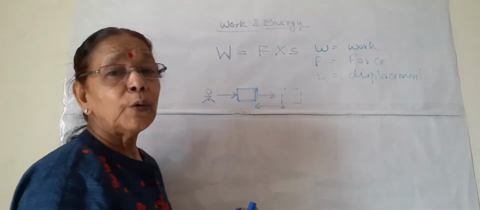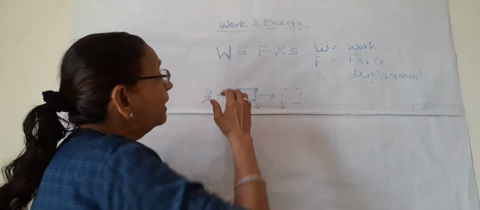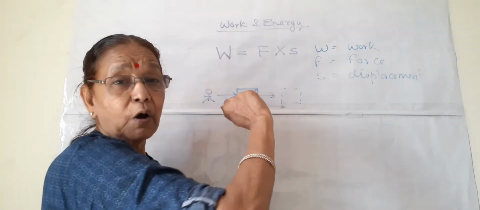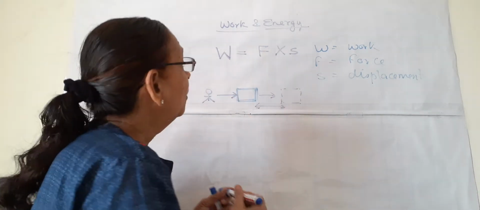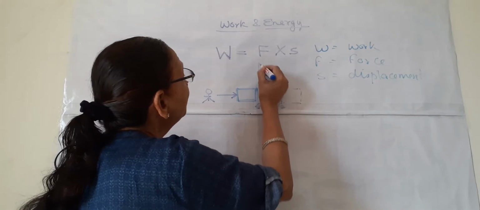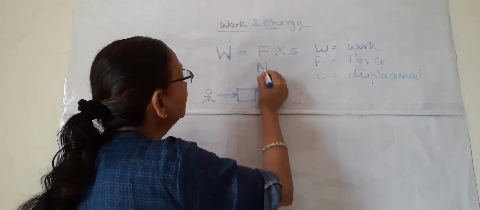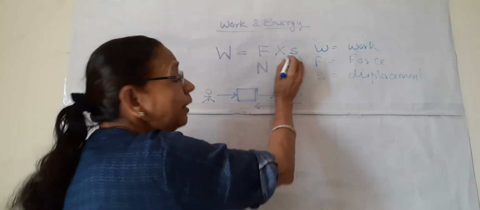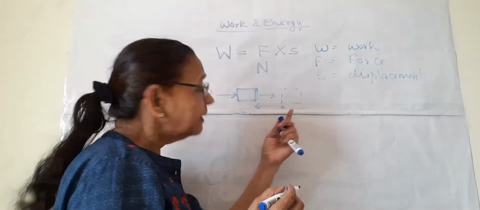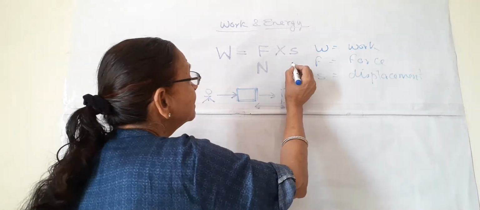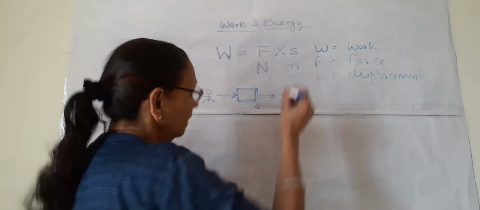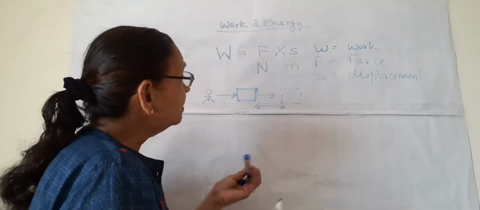By this formula only we can derive the units of work done. All of you know the unit of force is Newton. The unit of displacement, the distance covered, is meters.